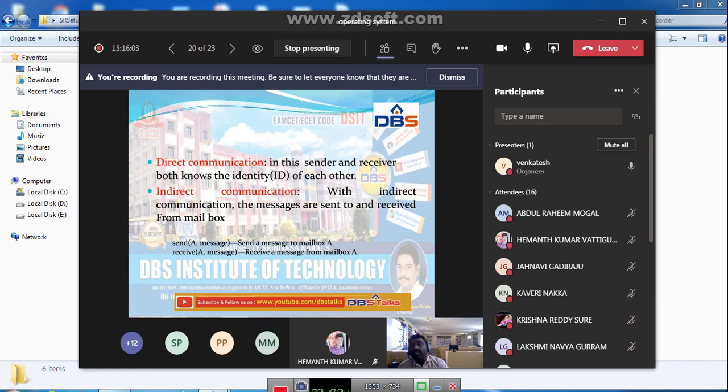The sender knows the identity of the receiver, and the receiver knows the identity of the sender. Whereas in indirect communication, the messages are sent to and received from a mailbox. Here, between sender and receiver, we have one mailbox. For example, the sender wants to send some information.